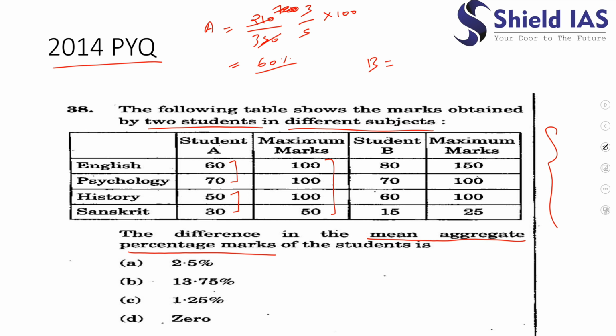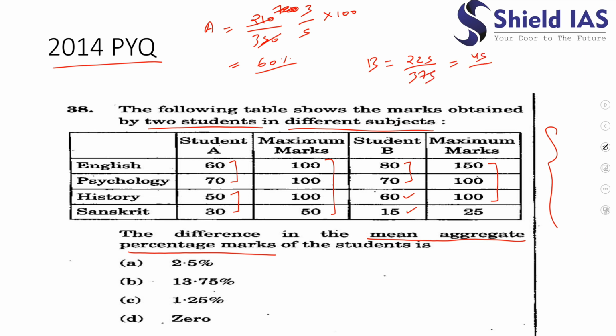And in case of B, let us calculate B. What is the mean percentage marks of B? 80 plus 70, it would be 150. 150 plus 60, 210. 210 and 15, 225. 225 plus 200, 375.